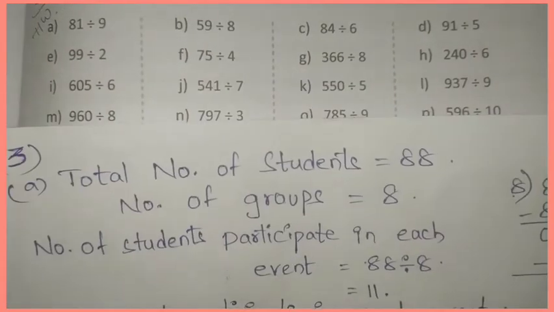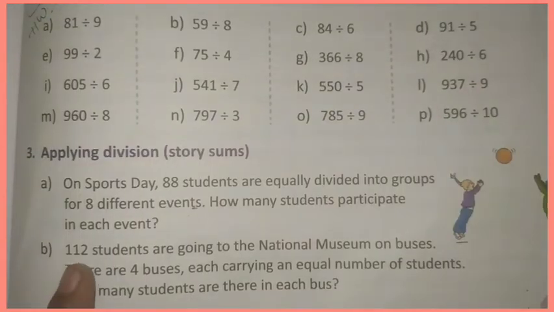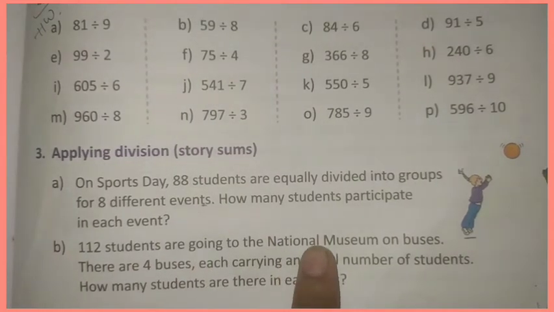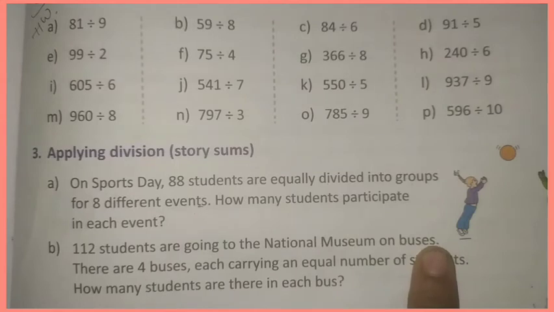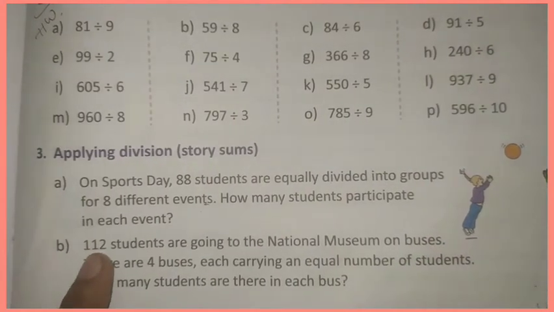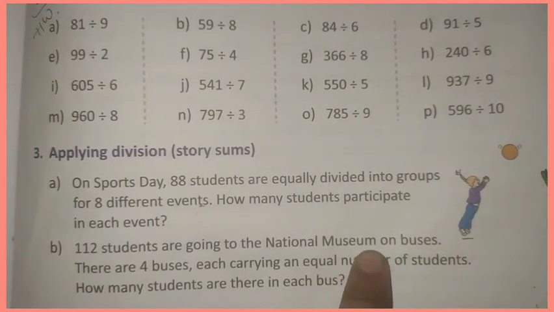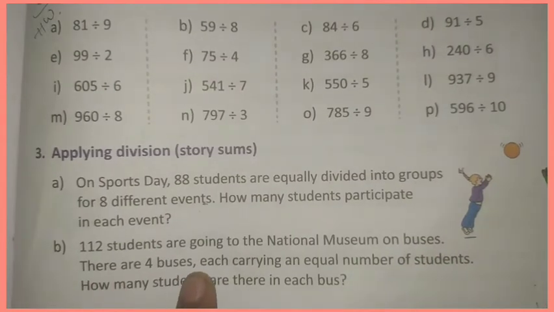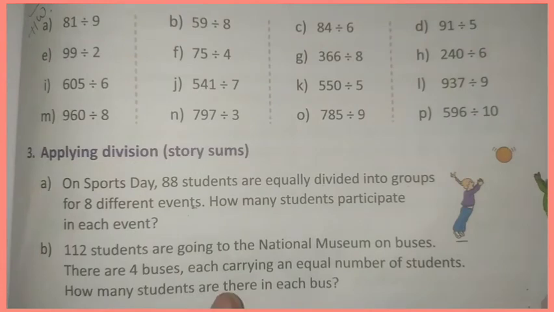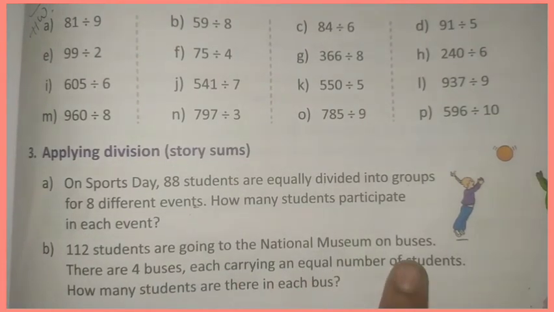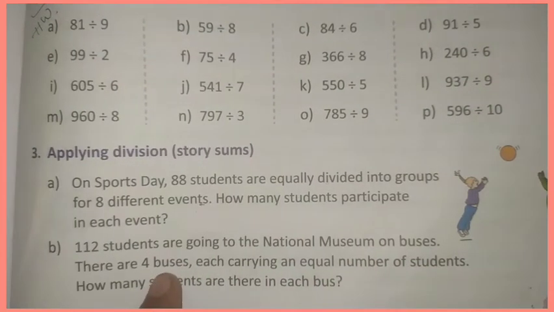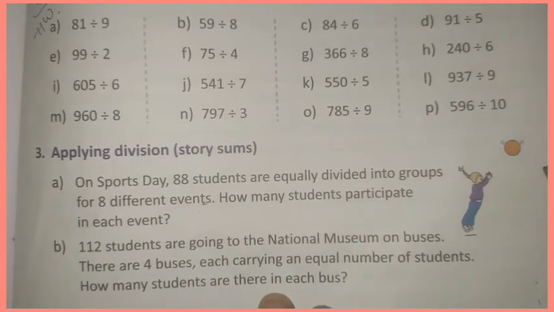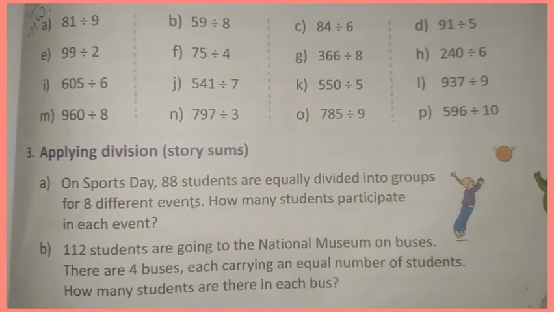Now look at B question. Total 112 students are going to the National Museum on buses. There are 4 buses, each carrying an equal number of students. In each bus, an equal number of students are there. How many students are there in each bus?